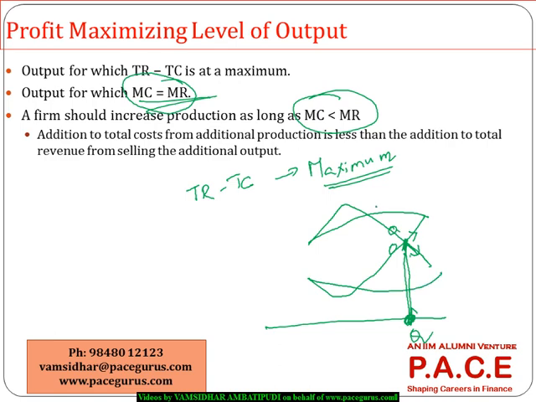Because if we see, this could be the average revenue, this could be the average cost. If I am looking at this difference, it is maximum here, but I don't want average profit. For any company, the total profit is what they look at. They don't look at per unit profit. It's like saying, oh, I got 50 bucks by selling one unit.